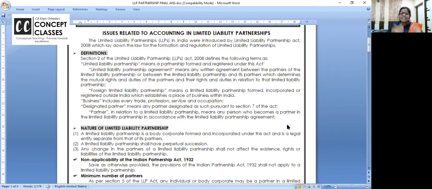Now, what is the benefit? So LLP is a separate entity from a partnership firm.